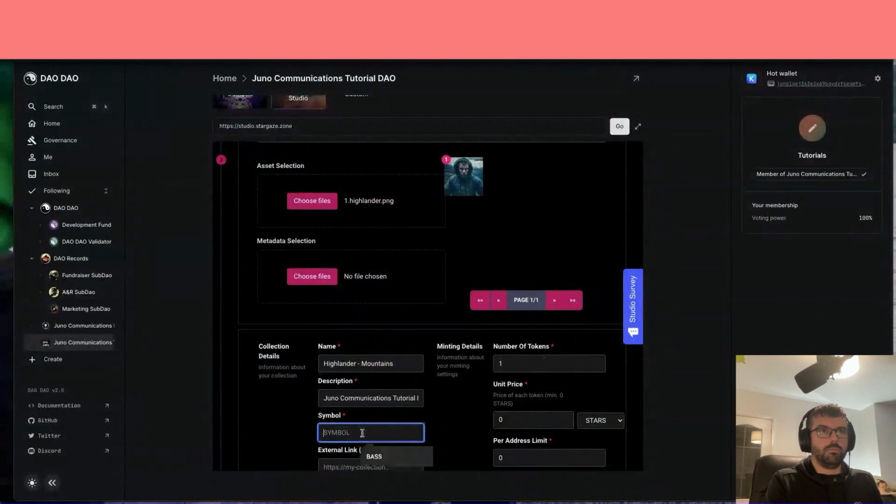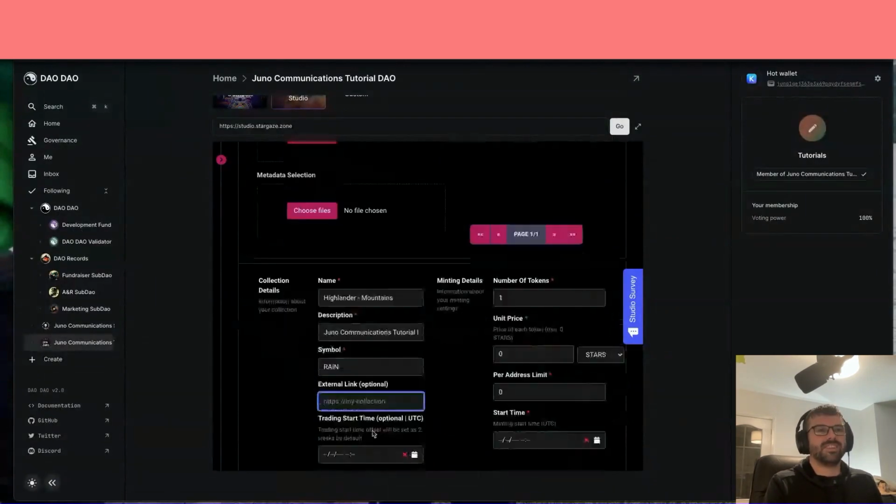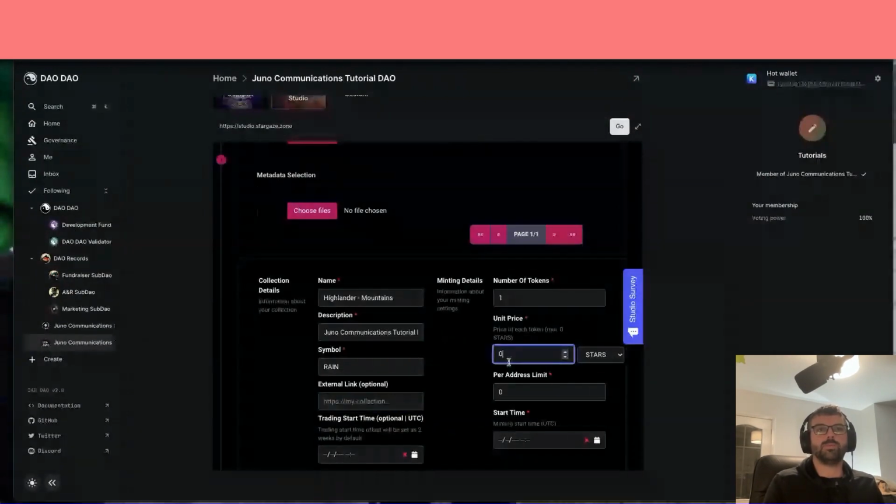Highlander mountains. All right, lovely. Number of tokens: 1. Symbol: rain. External link, you don't need to worry about. Optional start time for the trading, that's fine.